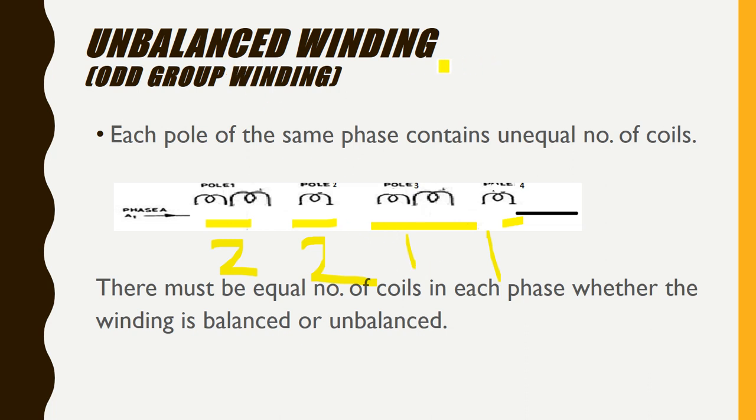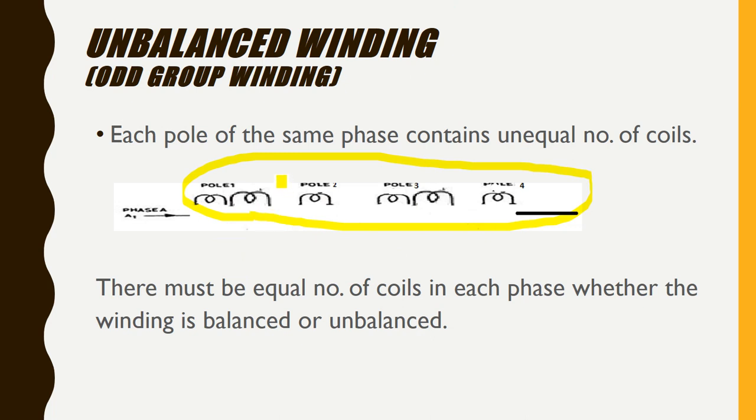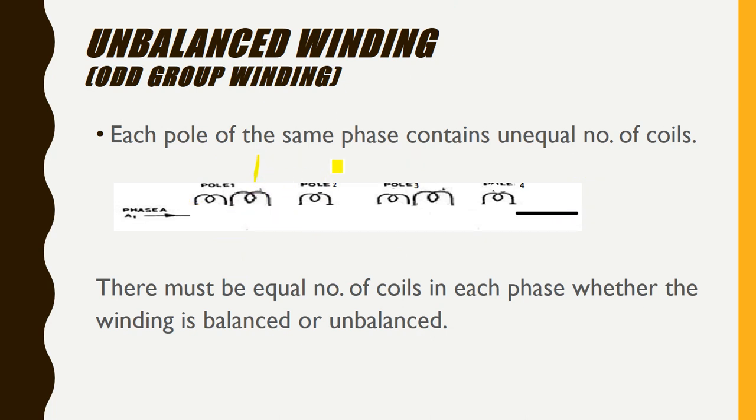So even if the winding is unbalanced, we should be evenly distributing the order of coil groups. So each coil group in an even arrangement, it should be distributed. And if phase 1 is having this many coils, how many coils are now available? 2 plus 1 3, 3 plus 3, total 6 coils. So every phase, if it's a 3-phase machine, it should be having 6 coils only. Whether it is balanced or unbalanced, the number of coils should be equal in each phase. Otherwise, what will happen? It will create magnetic unbalance.